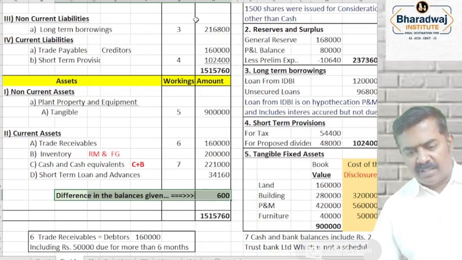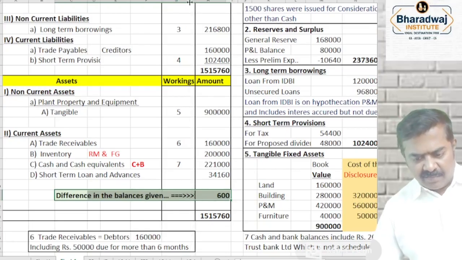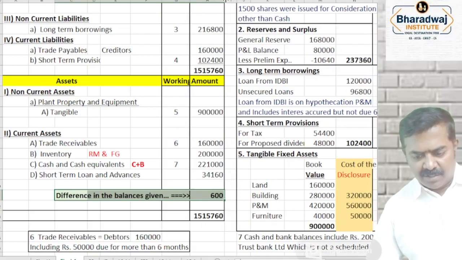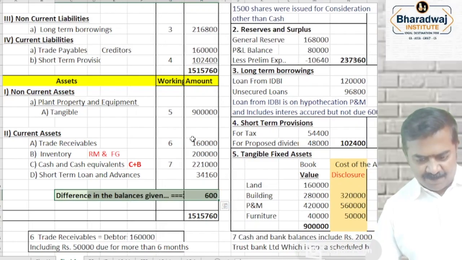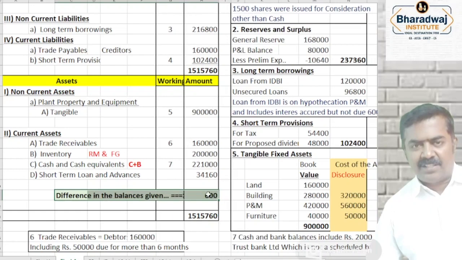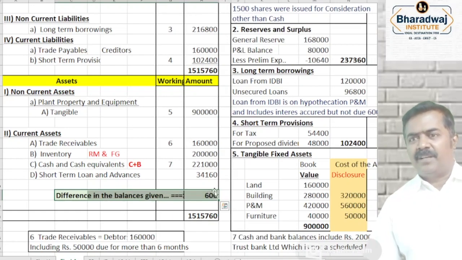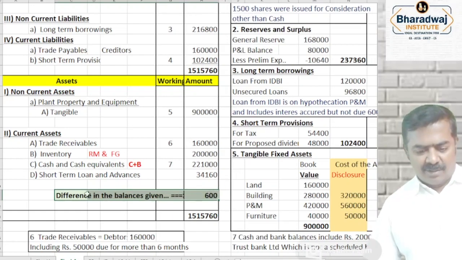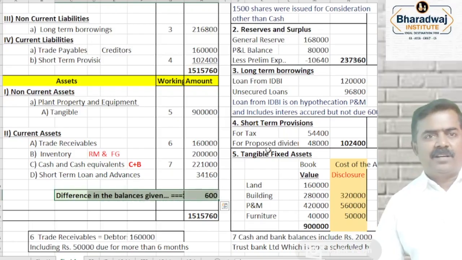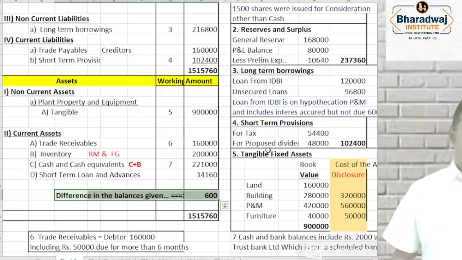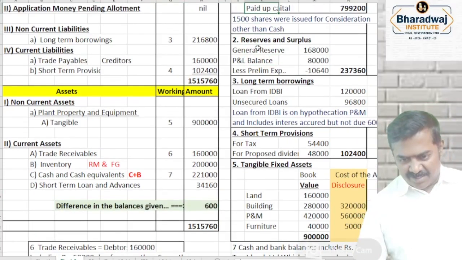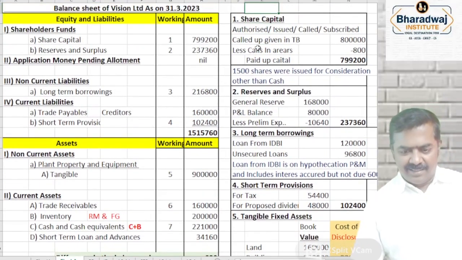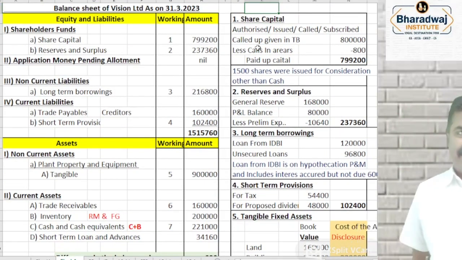Sir, is the problem given like this in the exam? Yes. Why are they giving like this? Are we accountants or chartered accountants? Chartered accountants. We are there to put tick marks or to find out errors and frauds. So we identify an error in the balance sheet like 600 rupees is there. That has to be rectified in the future. Normally in BCom or in other degree courses, they'll give a balance sheet which will normally tally. In your CA course, the balance sheet need not tally. So you have to explain by how much amount it is not tallying.